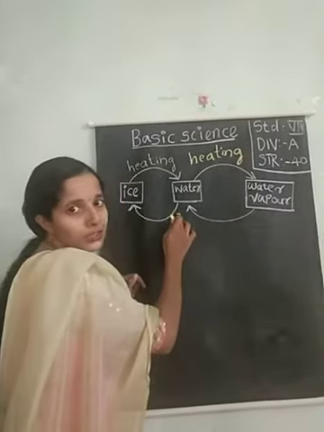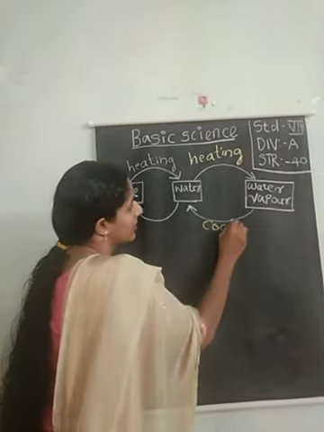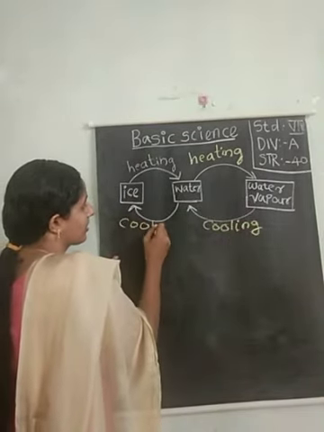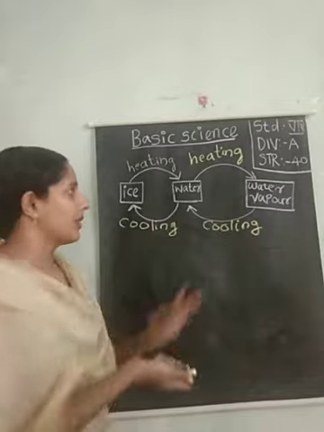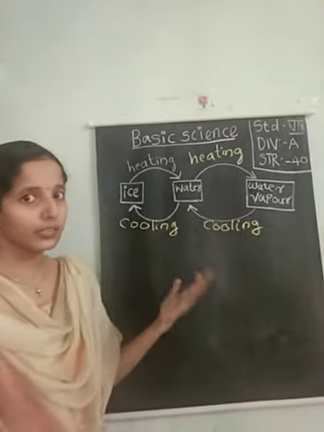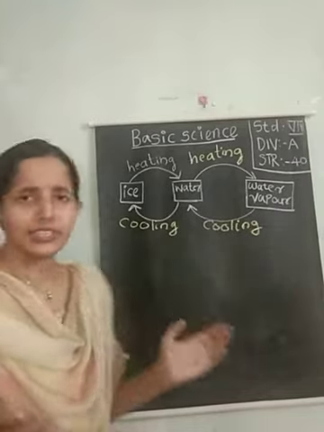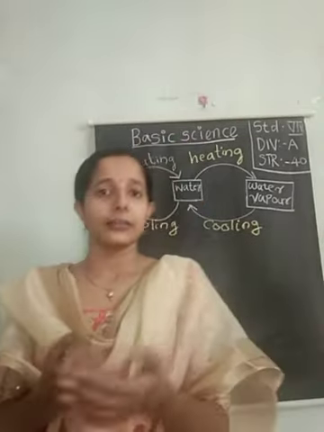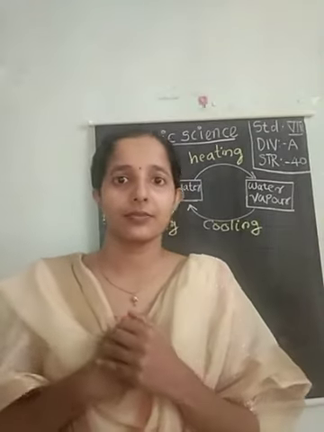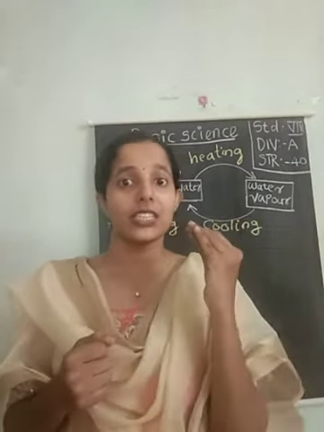And when you cool this water vapor, water vapor changes to water on cooling, and water changes to ice on cooling again. So what is the factor that caused this change of state? What is it? Yes, it was heat.